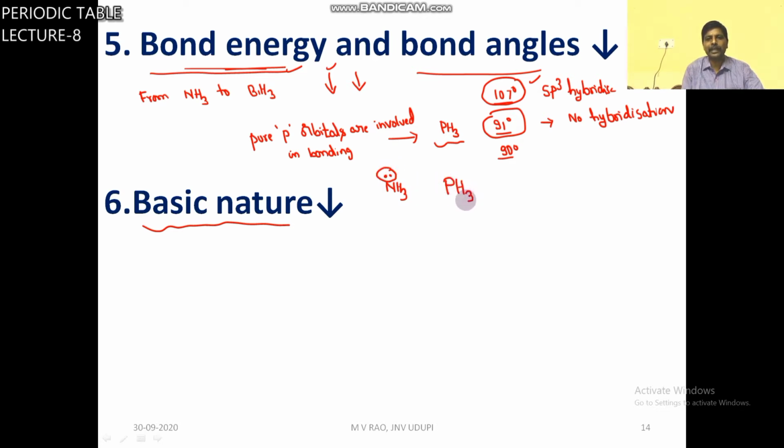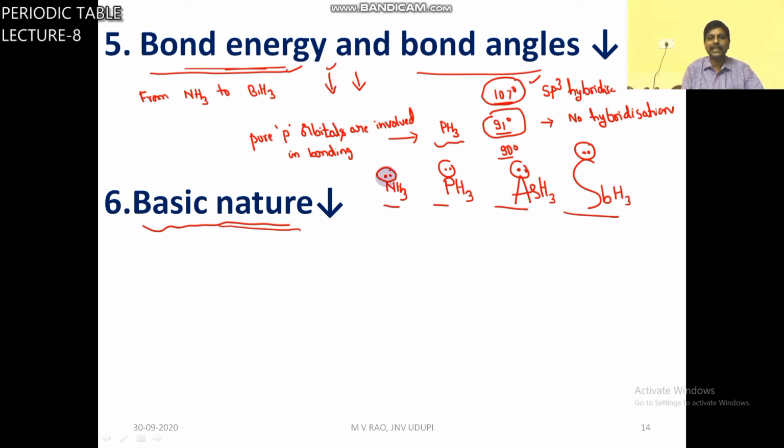PH3 is also a base due to the presence of lone pair. AsH3 is also a base due to presence of lone pair. SbH3 also acts as a base due to the presence of lone pair. As size increases, electrons are dispersed in a large area, so donating tendency decreases, so basic nature decreases.